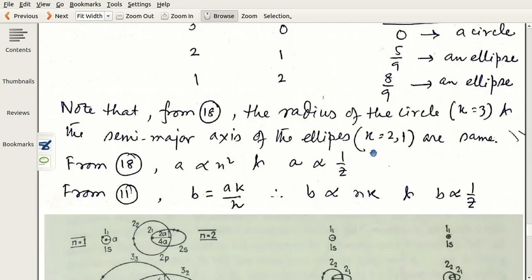And as I have said, a is proportional to n square and proportional to 1 by z. Similarly, using 11, that means b by a equal to k by n, you see that b equal to a into k by n, and a is proportional to n square, so b will be proportional to n into k, and similarly b will be proportional to 1 by z.